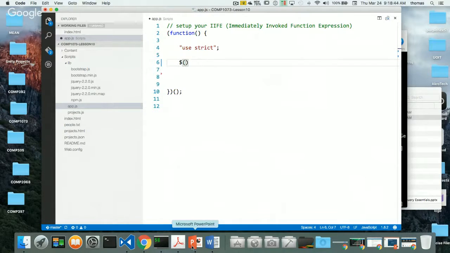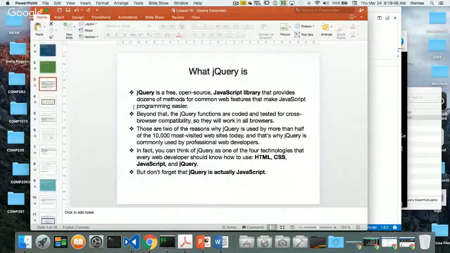All right. So what is jQuery, right? Really, like I said, it's this open source library that was written a while ago. Here in this PowerPoint presentation, it says it's one of the 10,000 most visited websites today. This PowerPoint was written a couple of years ago, and nothing much has changed in terms of functionality. But jQuery is still one of the most popular libraries out there. And this author basically considers jQuery the fourth technology, along with HTML, CSS, and JavaScript, right?